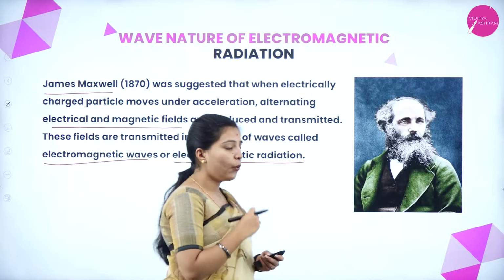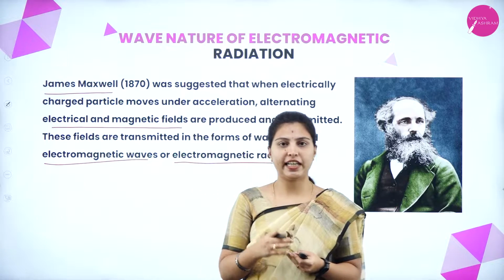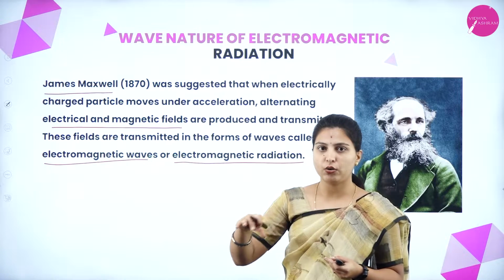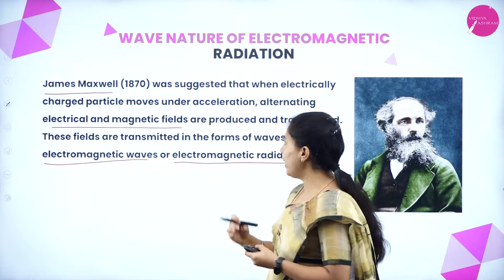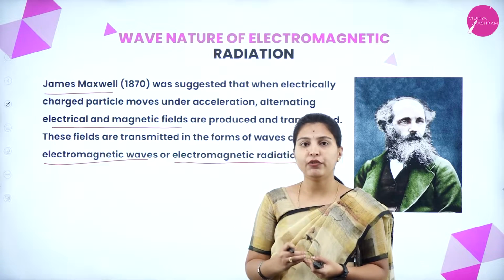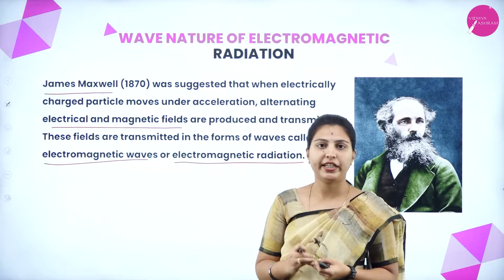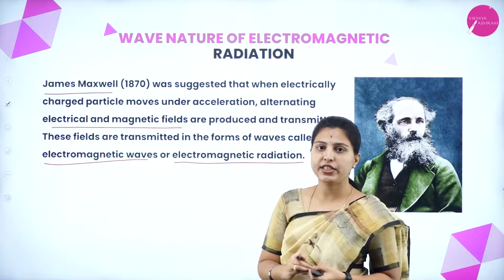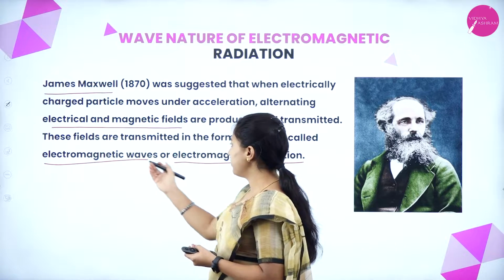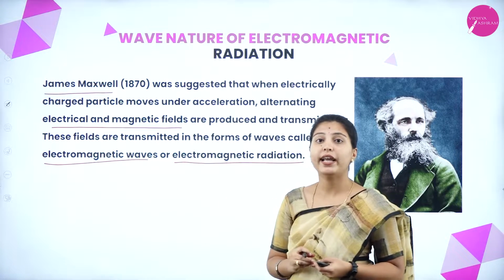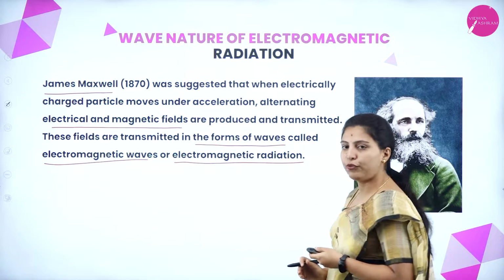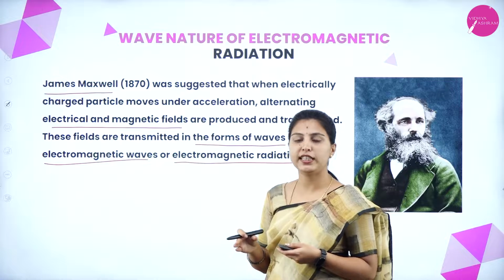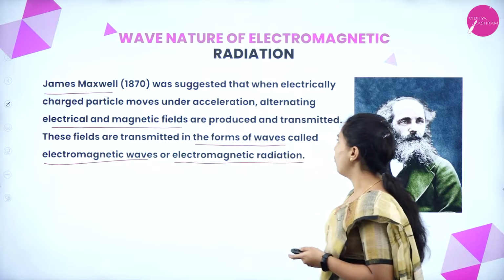What he told: when an electrically charged particle like an electron moves around the nucleus, it will be accelerated. Correct? After acceleration, it will emit some radiations. Those radiations are known as electromagnetic waves or electromagnetic radiations. It will be transmitted in the form of waves, so we will call it electromagnetic waves.